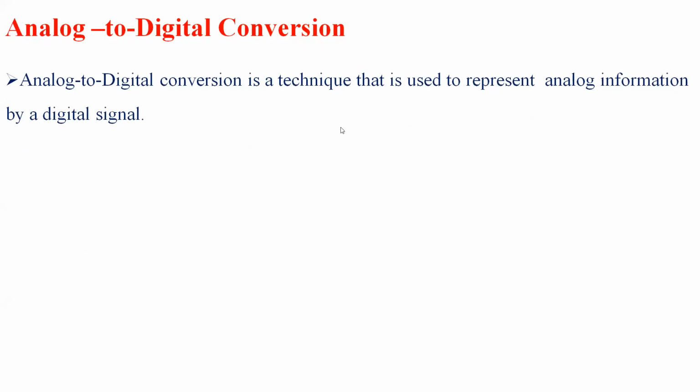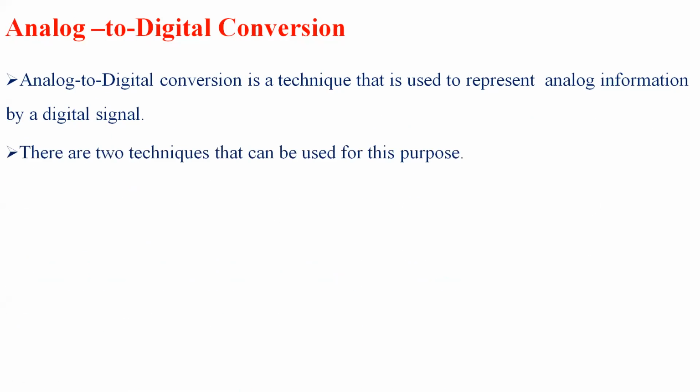This analog to digital conversion is one of the predominant techniques used to represent analog information, or analog data, by a digital signal. Before going inside the systems or converting any signals, we need to represent the analog information as digital signals.